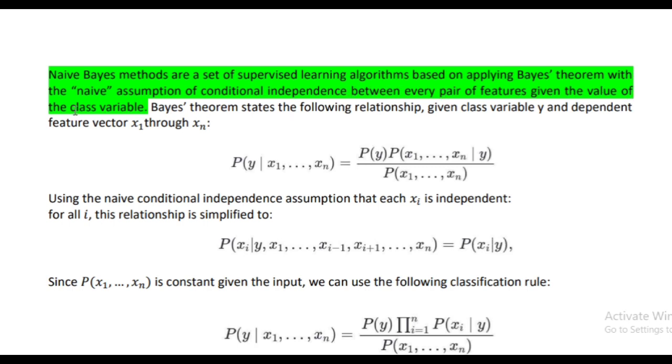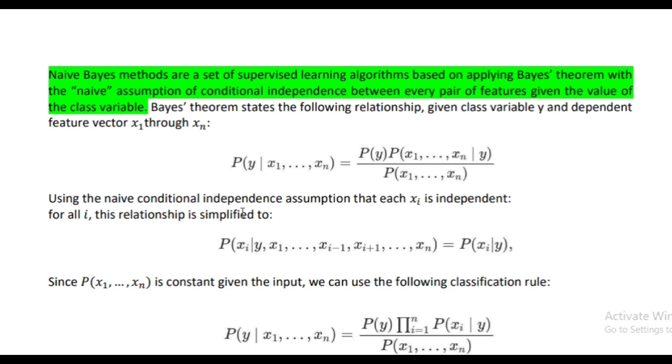Bayes theorem states the following relationship, given class variable y and dependent feature vector x1 through xn. P of y given x1 to xn represents the probability of y when x1 to xn are given. That is equal to probability of y times probability of x1 to xn given y, divided by probability of x1 to xn.